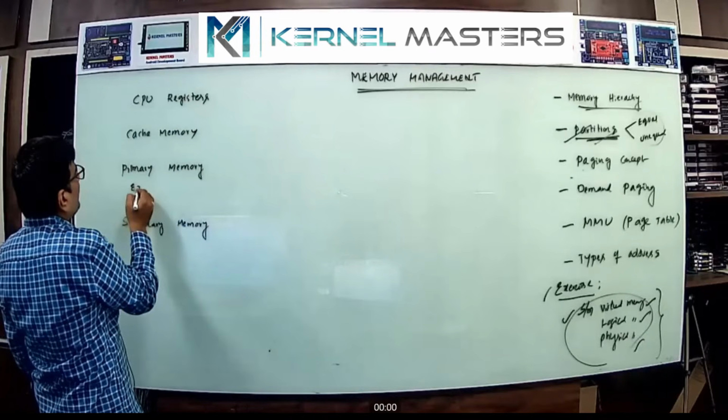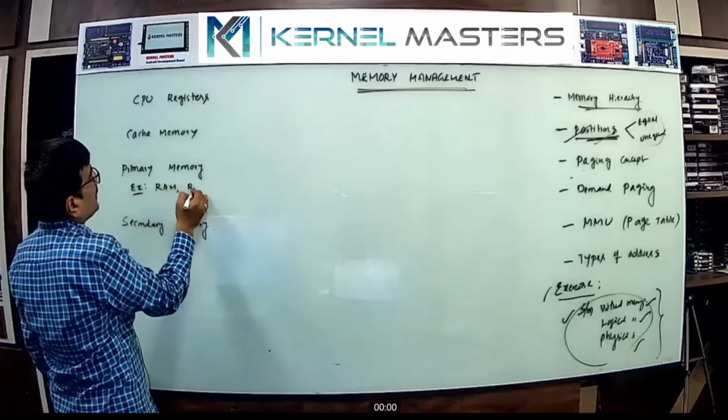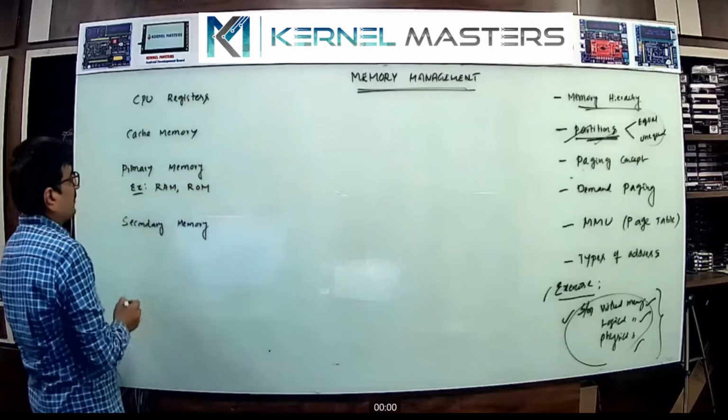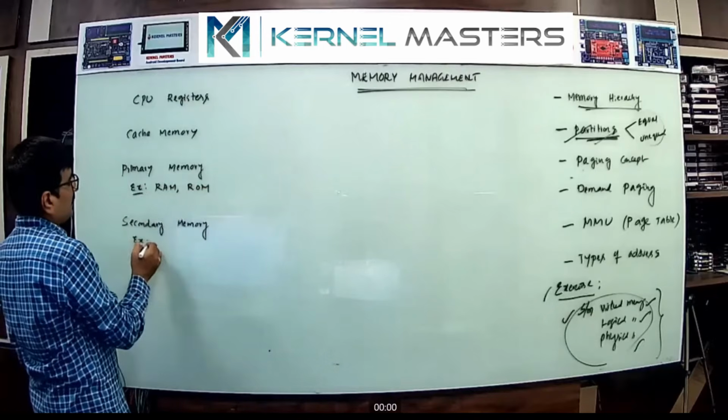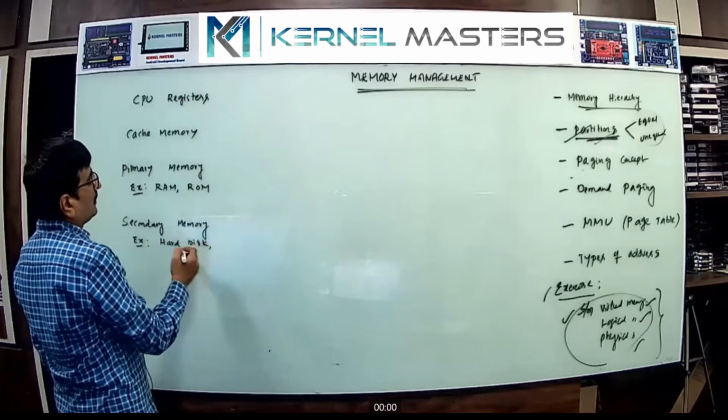Examples of primary memory: DDR, RAM, DRAM or ROM. In general, RAM and ROM are primary memory examples. Secondary memory examples: hard disk, storage memory, CD-ROM, pen drive, SD card, like that.